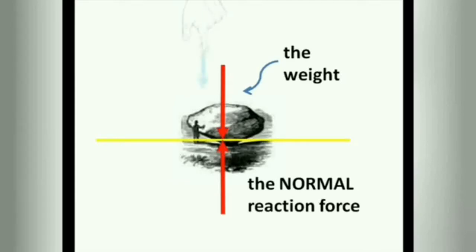Now since the rock is lying on the horizontal floor, therefore normal force would be equal to the weight. Now if additional force is applied in the downward direction, then the normal reaction will also get increased. So as a result, the normal reaction force is always equal to the weight, provided the weight is lying horizontally.